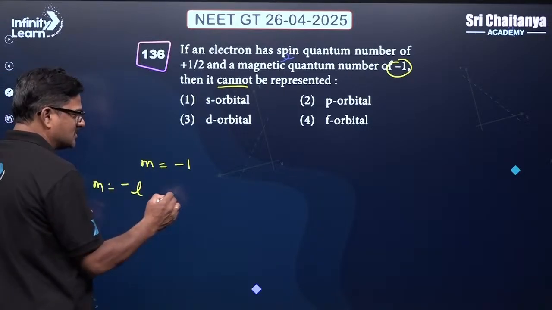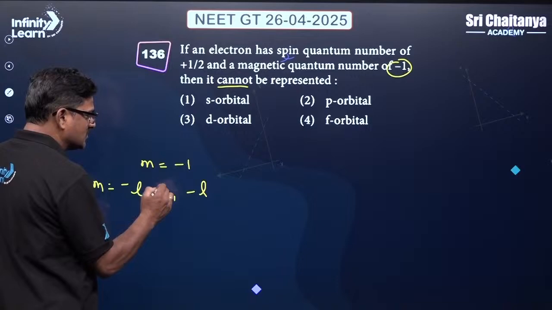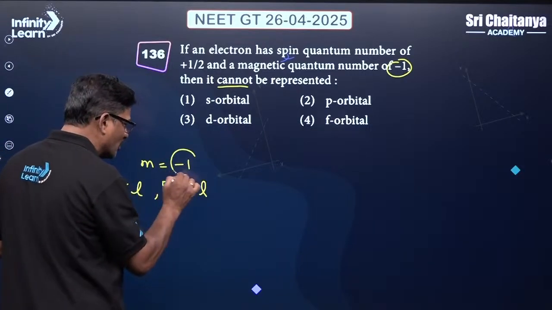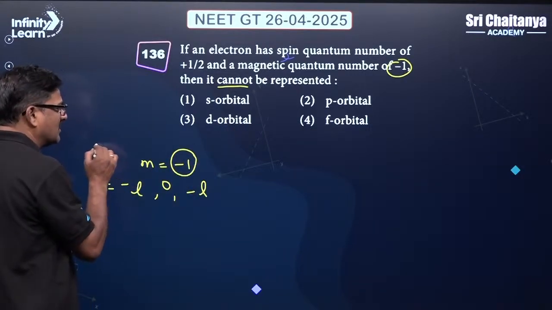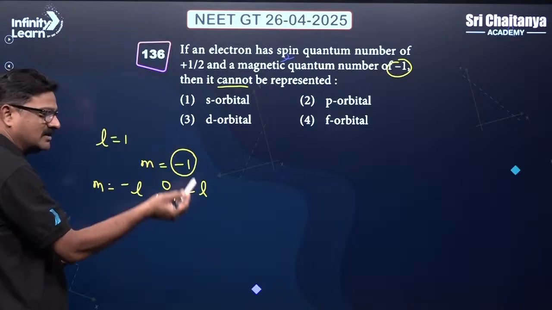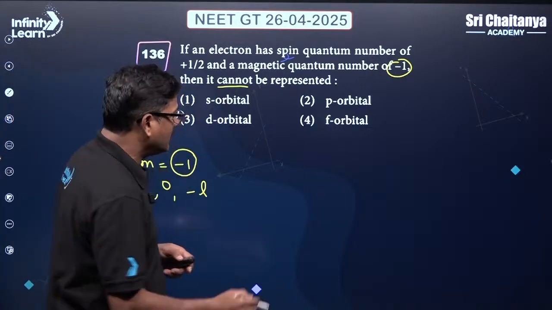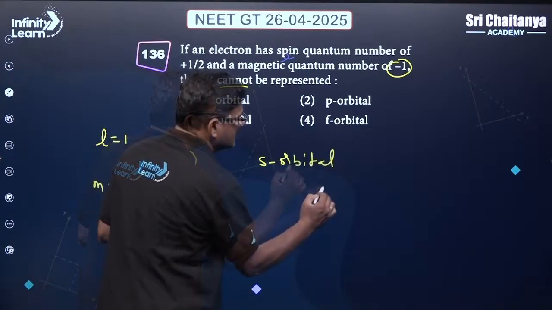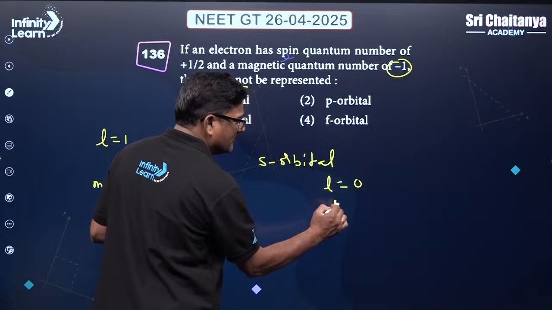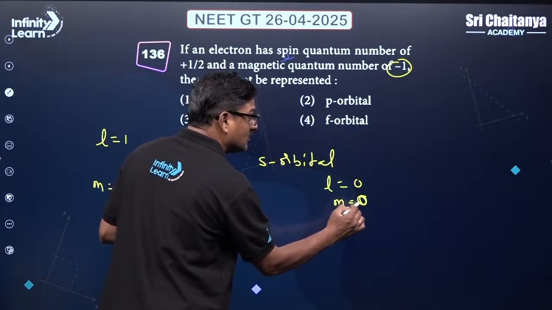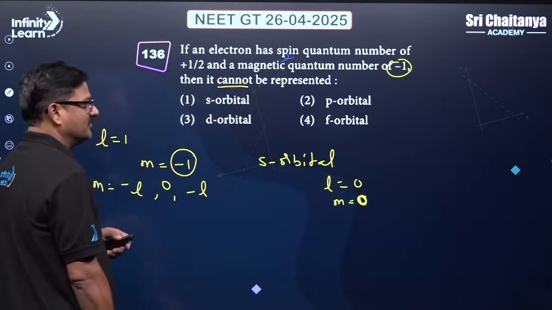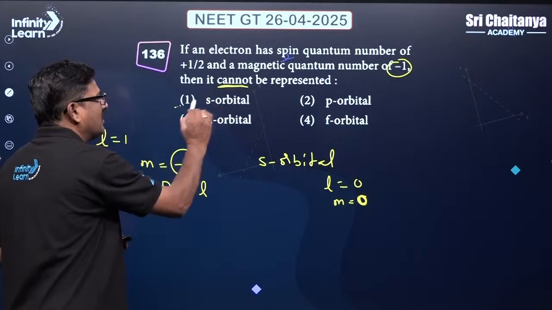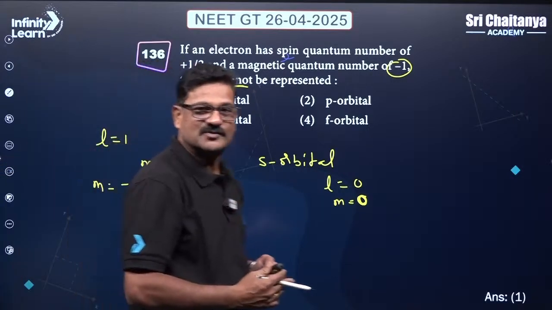It could be -L to +L including 0. If it is -1, L is supposed to be 1 or anything greater than that. When it comes to the s orbital, its L value is going to be 0, m value should be only 0, other than that it is not possible. Therefore, the orbital cannot be s orbital. The answer for this question is going to be 1.